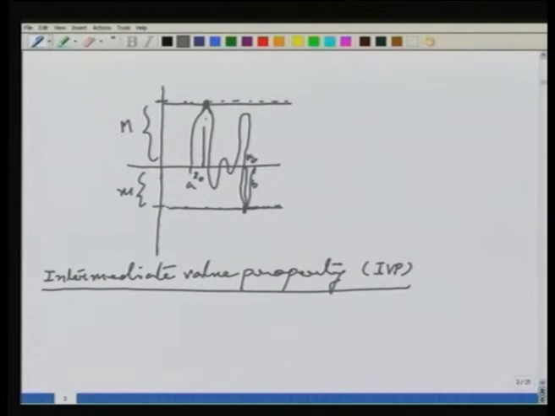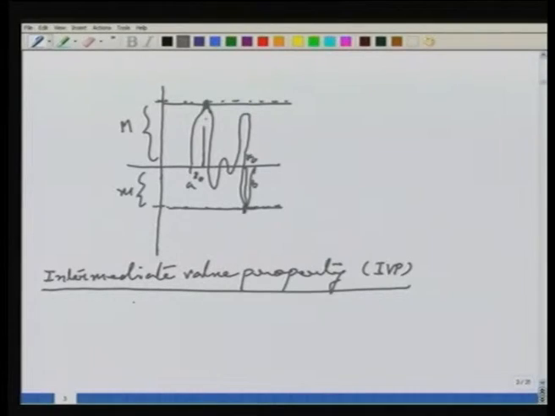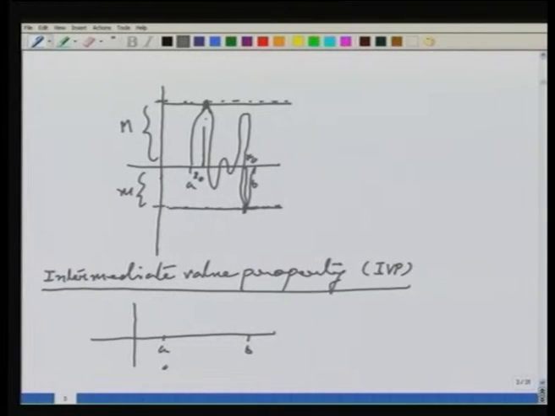Okay, what does the statement say? Suppose, just look at this kind of an example. This is again the axis. Suppose I have a point A here, I have a point B here. Suppose at the point A, f of A is negative, that is, the value is somewhere here. And suppose at the point B, the value of f is positive.